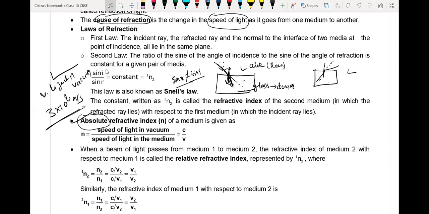Absolute refractive index is the speed of light in vacuum divided by the speed of light in the medium. It may be water, diamond, paraffin, benzene, or anything. If we divide the velocity of light in vacuum by the speed of light in the medium, we can calculate the absolute refractive index.